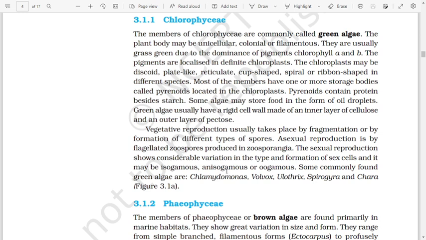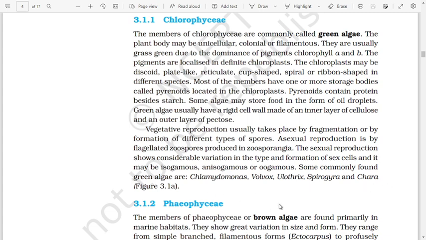The sexual reproduction shows considerable variation in the type and formation of sex cells, and it may be isogamous, anisogamous, or oogamous. Some commonly found green algae are Chlamydomonas, Volvox, Ulothrix, Spirogyra, and Chara.